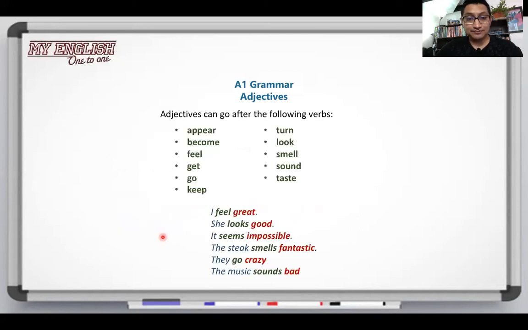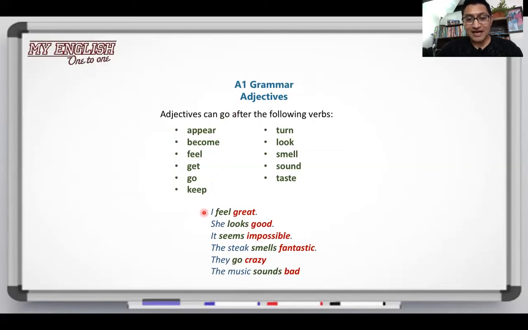Let's continue. Adjectives can go after the following verbs: appear, become, feel, get, go, keep, turn, look, smell, sound, taste. Normally, verbs use adverbs, but in this case of this group of verbs, we can use adjectives.